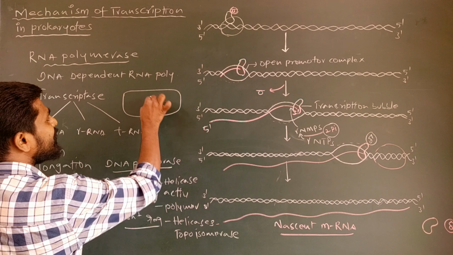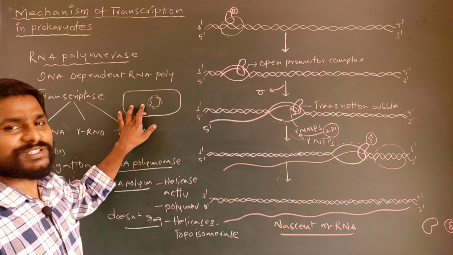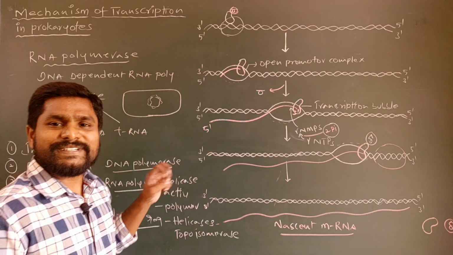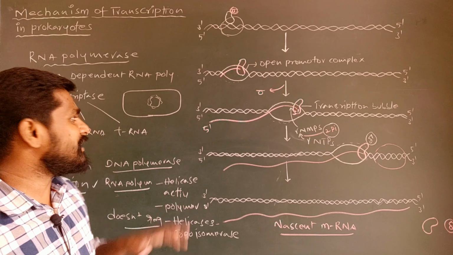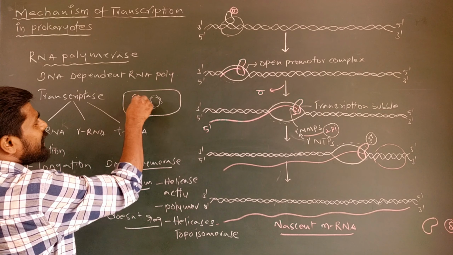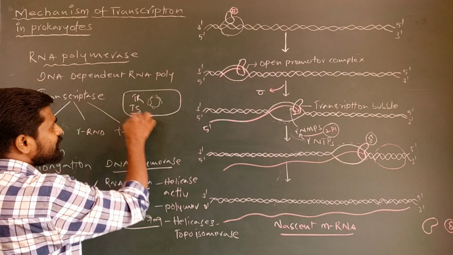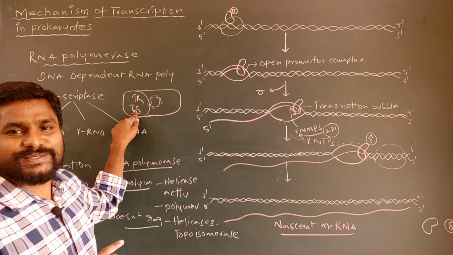The nucleoid or DNA is directly present nakedly in the cytoplasm, so the process of transcription and translation occurs in the same compartment in the case of prokaryotes. Transcription and translation both occur in the same compartment, the cytoplasm.